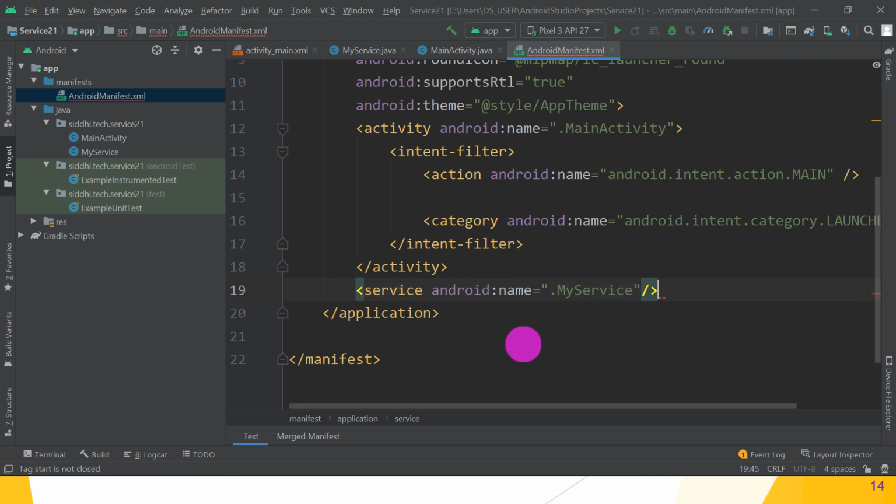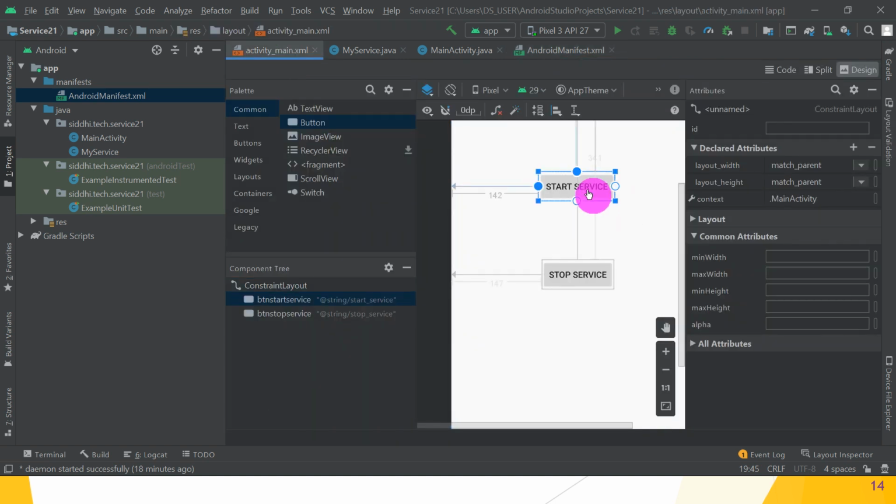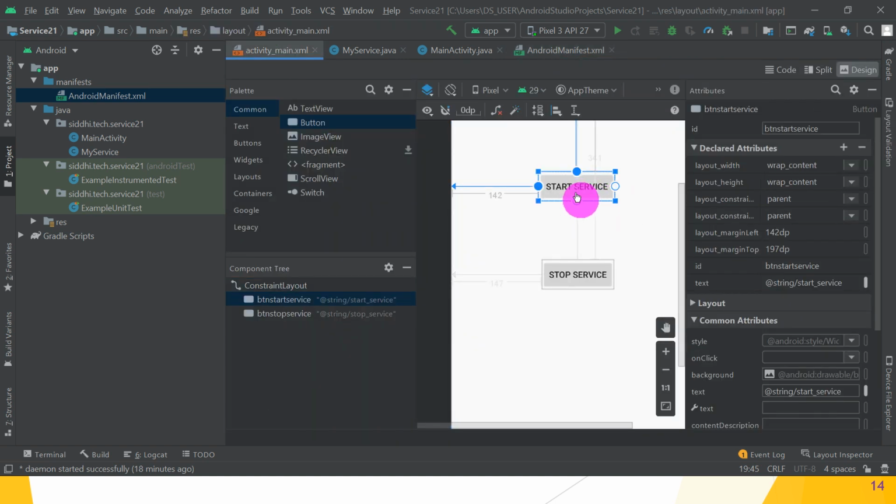Complete the tag. Great. So after the Android manifest file, in main activity we want to give action. When we click on the start service button, the service is started, and when we click on the stop service, then the service gets stopped.